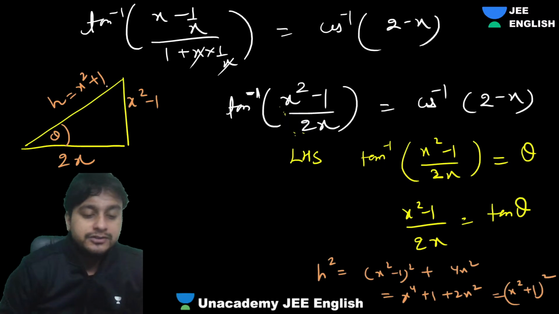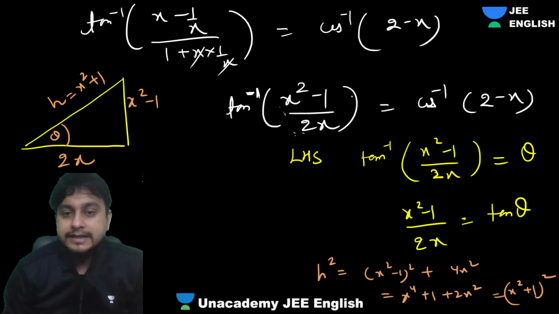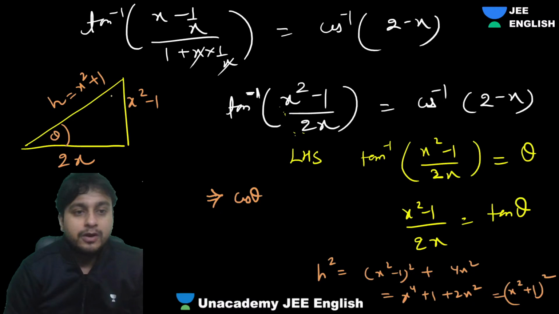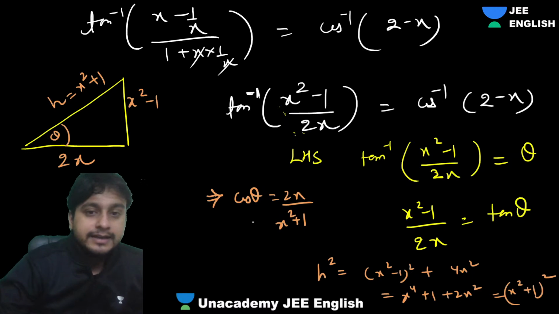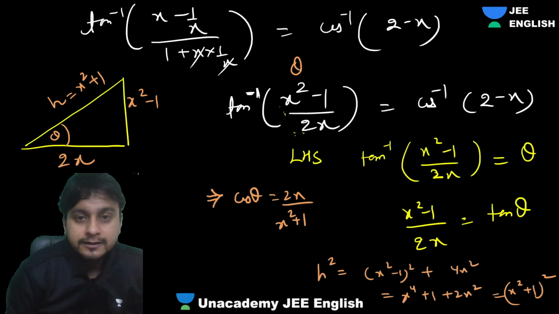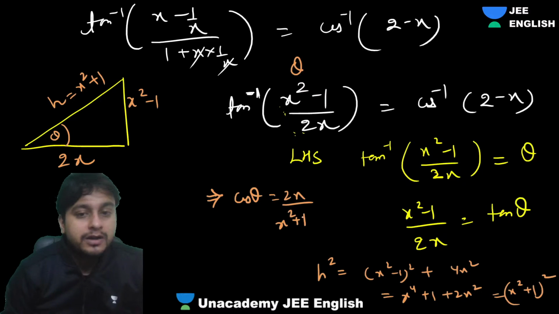So guys, what will be cos theta? From this triangle, tell me cos theta. That will be 2x upon x square plus 1. This is also theta, the whole thing is theta. We can write it as cos inverse of 2x upon x square plus 1.